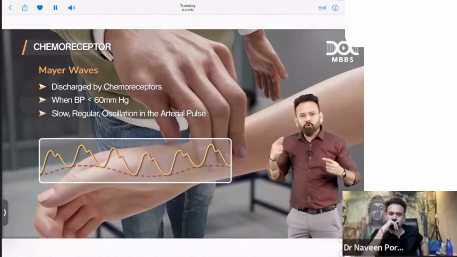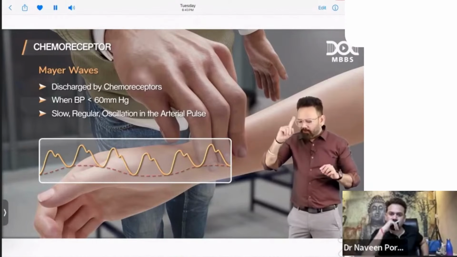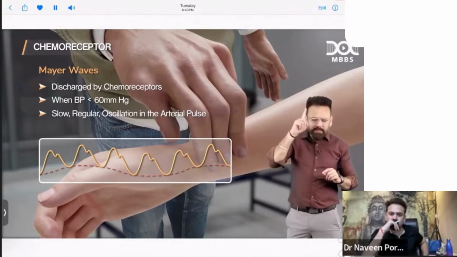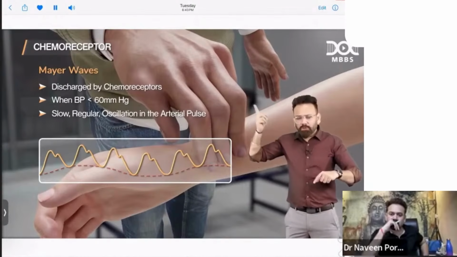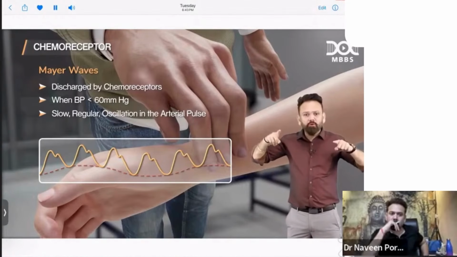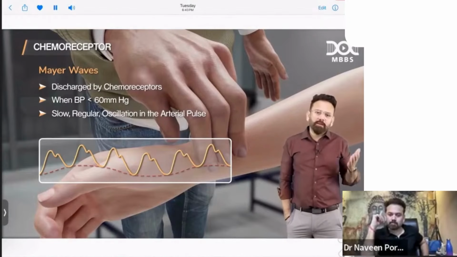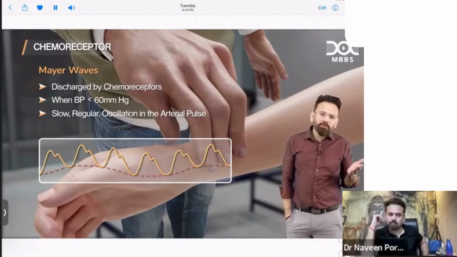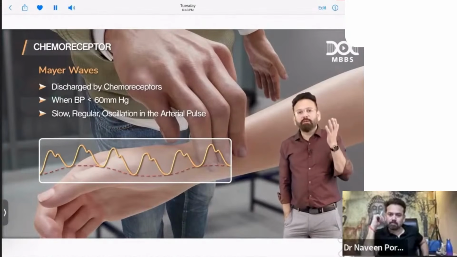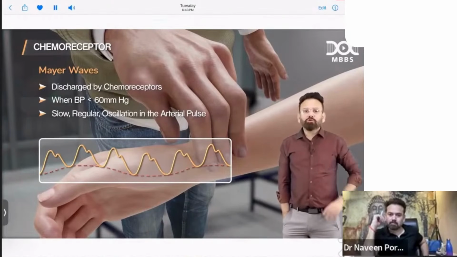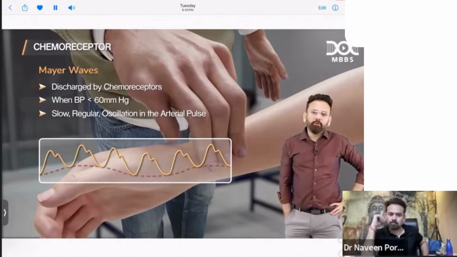You have good imagination. You will imagine, okay, we have discussed this point that if BP is less than this, then chemo will start. Chemo will lead to Mayer waves. They are slow, regular oscillations in the arterial pulse. The pulse will be high, then BP will fall, then they will try to compensate, then again pulse will be high, then low, then high. So this is called Mayer wave.